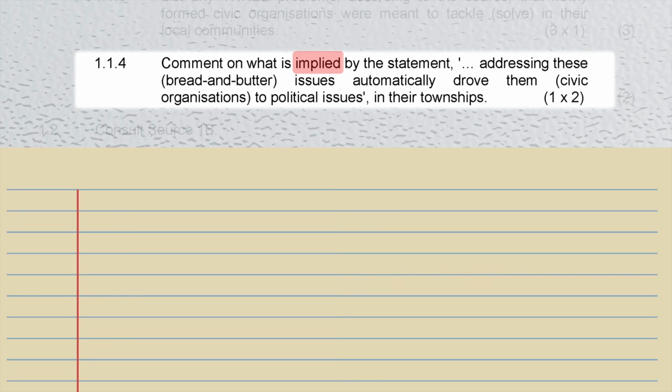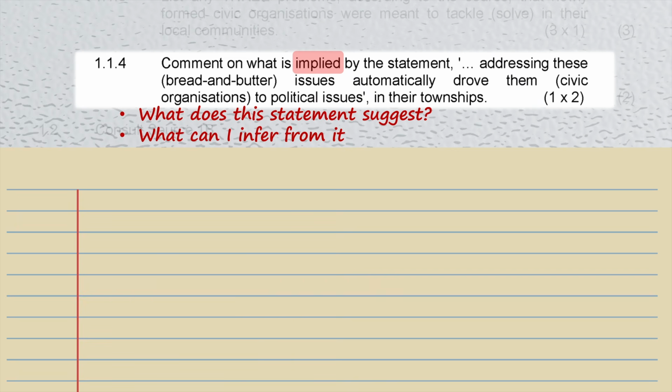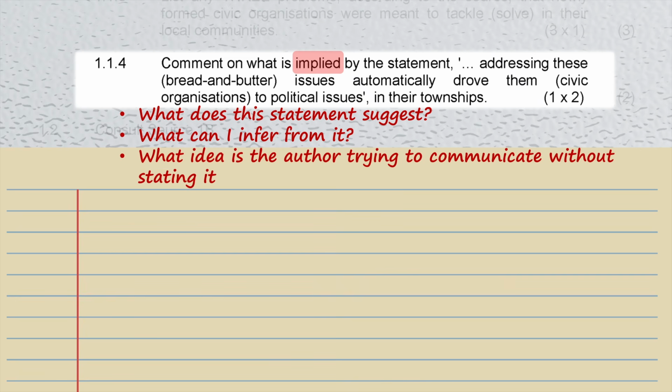Addressing these bread and butter issues automatically drove them, that is the civil rights organizations, to political issues in their townships. The examiner is not asking you to explain what bread and butter issues are. Instead, ask yourself, what does this statement suggest? What can I infer from it? What idea is the author trying to communicate without saying it directly?